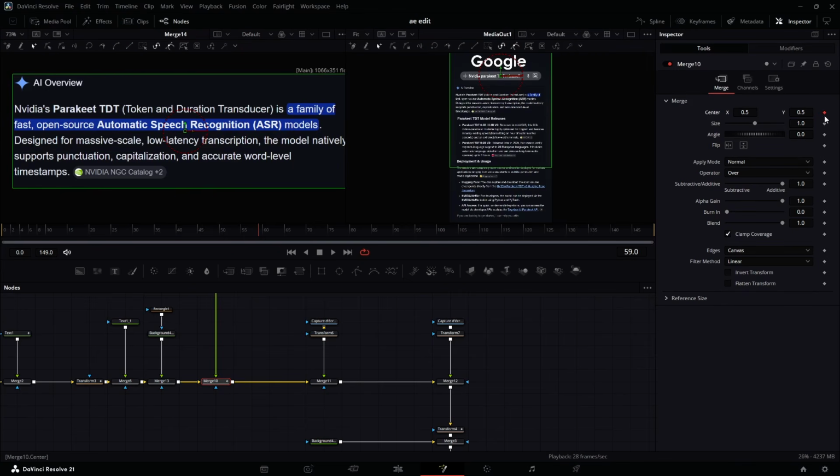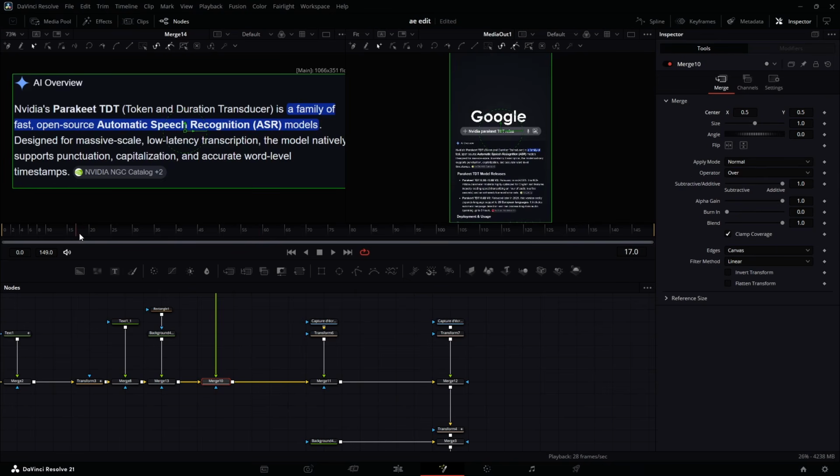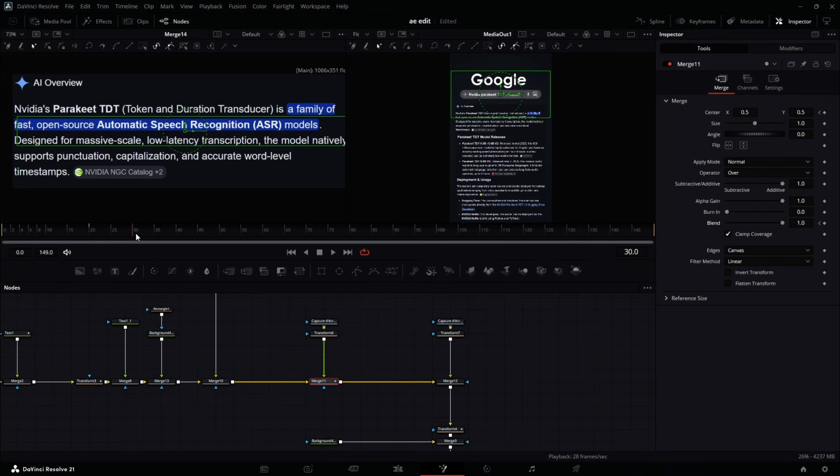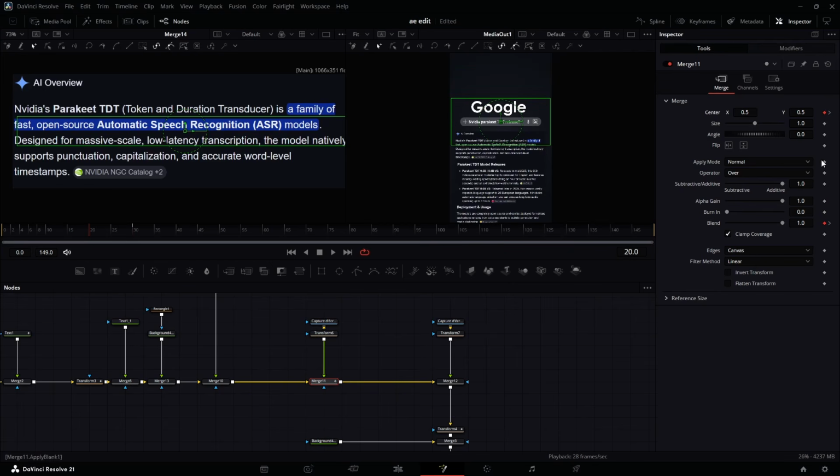Now come here, keyframe the center X and Y, maybe somewhere around where the merge node starts moving around here. Frame 19. Come to about frame 20. Come to this one, keyframe the center X and Y, then keyframe the blend value. Come to frame 30, that's a 10 frames difference. Keyframe it again, this one. Now come back here, take it down a little bit like this, take it down to 0.